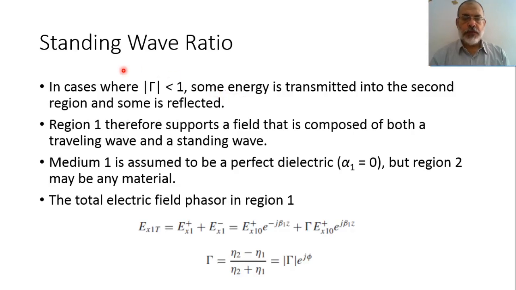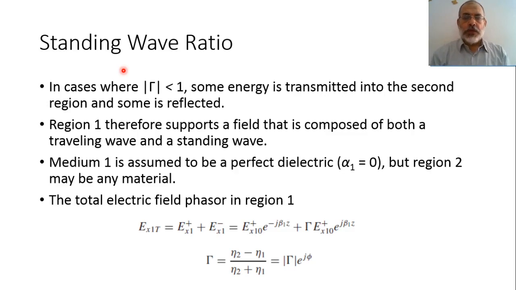We have seen in the previous video, for the case of a perfect electric conductor, that the reflected field and the incident field form what we are calling a standing wave pattern, such that the electric field at the interface between the dielectric and the perfect conductor was zero, and this zero is repeated at a distance lambda by 2 from the interface, lambda, and 3 lambda over 2, and so on. And we said that the electric field in this case represents a standing wave pattern of sine beta 1 z.